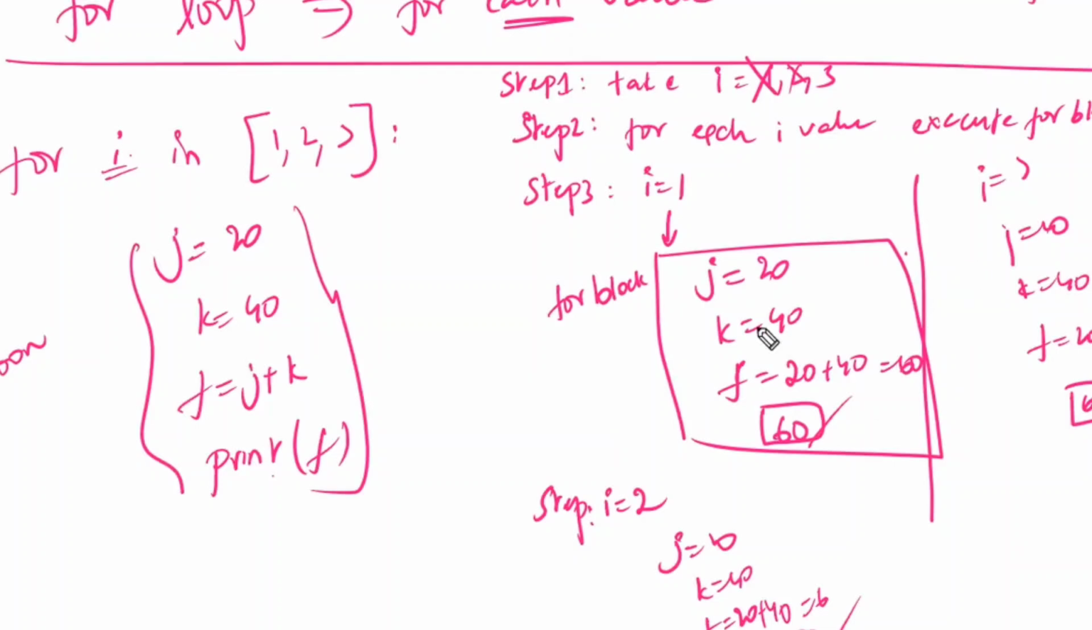For each time, see, for i is equal to 1, 60; i is equal to 2, 60; i is equal to 3, 60. I can say simply like this also. Why have I written this many times? Why do I have to write this many times?